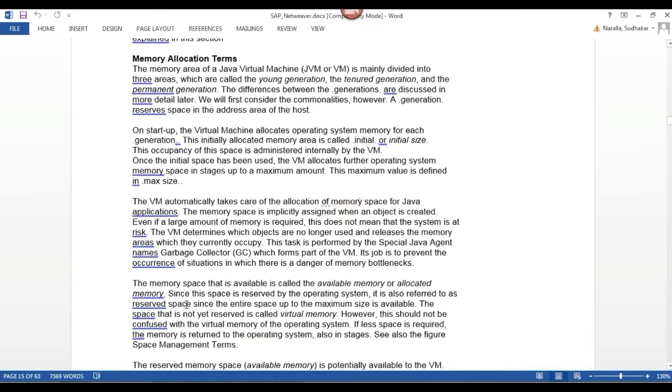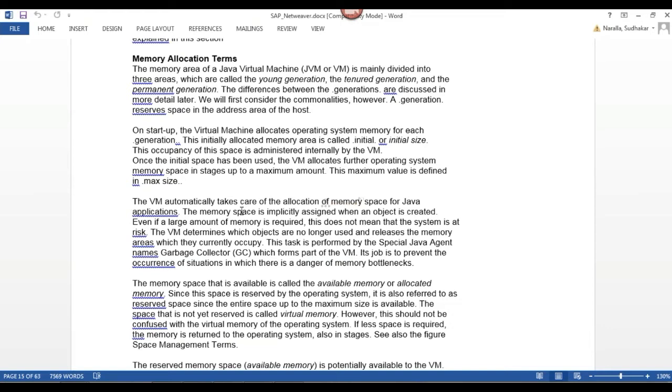The reserved space, since the entire space up to the maximum size is available. The space that is not yet reserved is called virtual memory. There are different naming conventions that you need to remember: available memory, virtual memory, initial size, and maximum size.